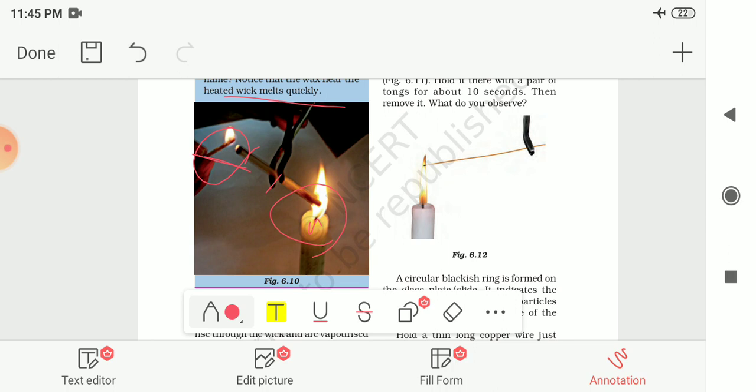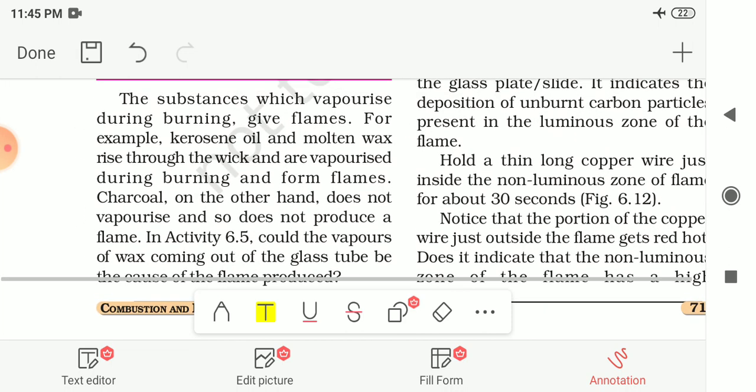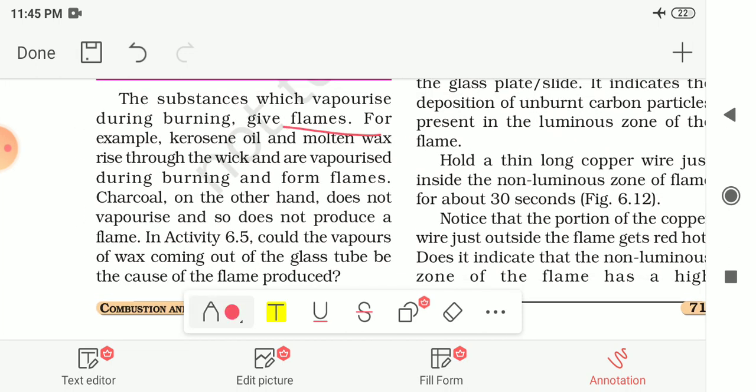The wax started melting faster and it vaporized, which gives a flame near the other end of the glass tube. Because of the vapor of this wax, you can see the flame on the other end of this glass tube. So the substance which vaporizes during burning gives the flame. In this case, wax starts vaporizing, so it gives the flame.